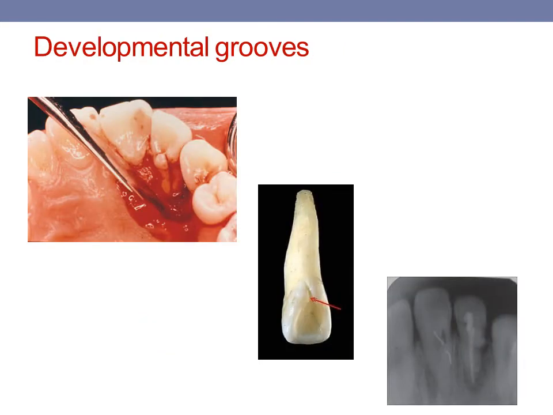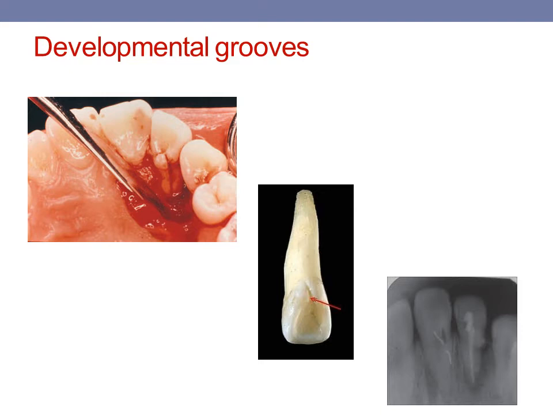Then coming to the next pathway of communication, that is the developmental grooves. Now how are these developmental grooves formed? That is because of the failure of the tooth germ to form another root. As long as the epithelial attachment remains intact, the periodontium will remain healthy.